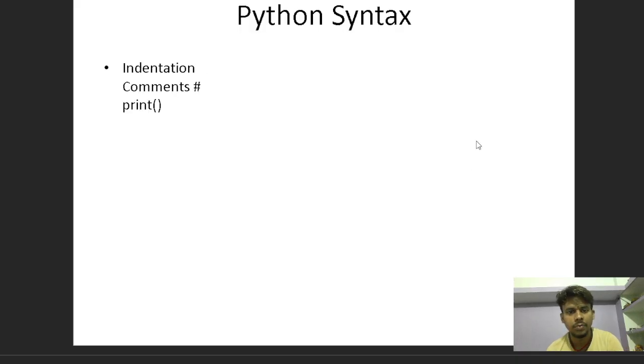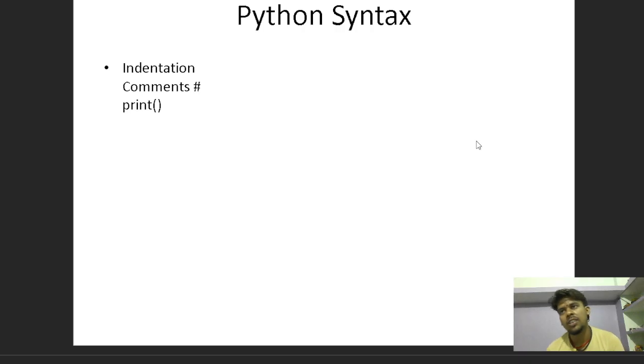Now, Python syntax, commands, print. This is a new topic. Firstly, we need to understand what is syntax. Syntax means the rules for writing a program. If we do not follow Python syntax rules, the program gives an error.